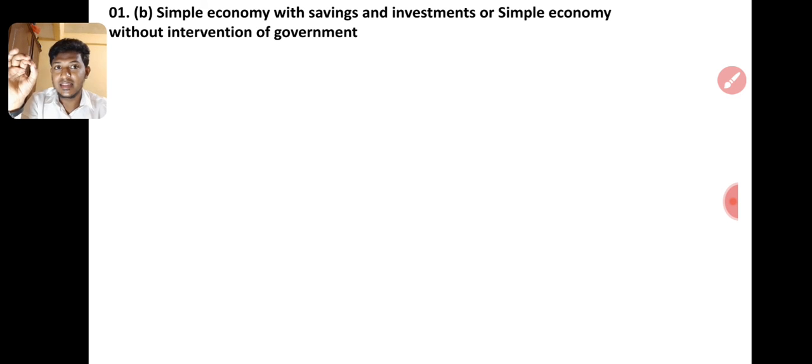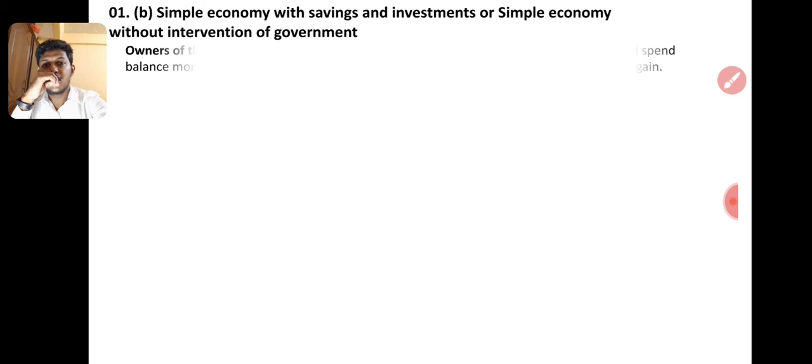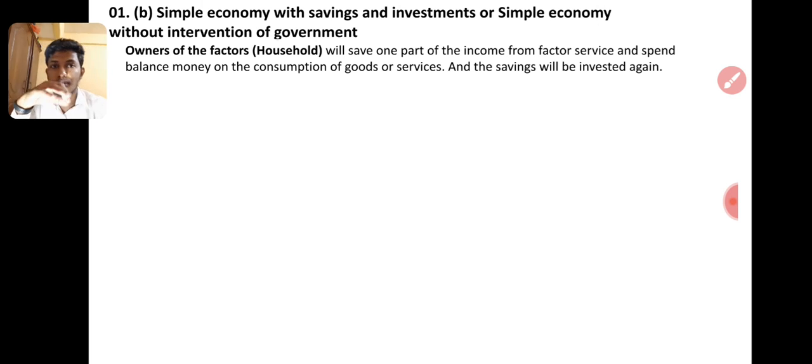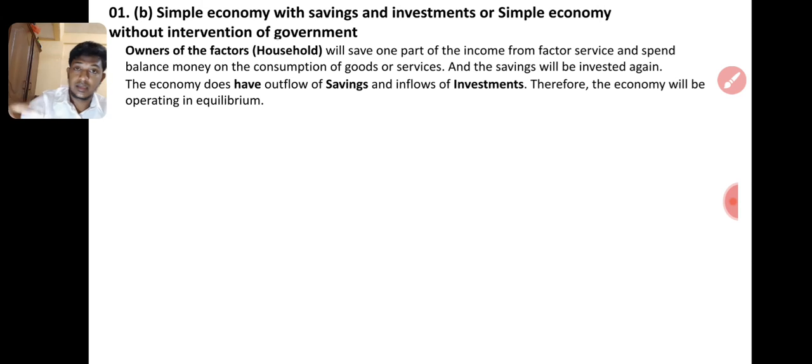Then the simple economy with savings and investment. Here the factors will save one part of the income from the factor service and spend the balance money on the consumption of goods or services. And saving is there. Again, we assume saving will not be kept in our home. This is an assumption. Savings are done in order to invest somewhere, so we invest again. These are assumptions, right? In MCQs this can also be asked. In a simple economy with saving and investment.